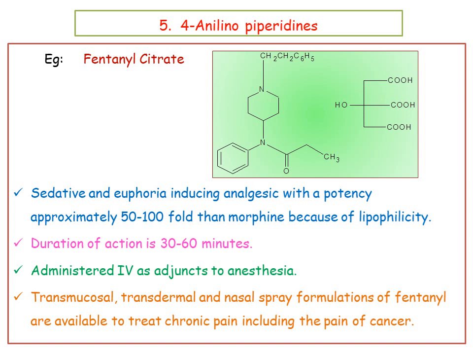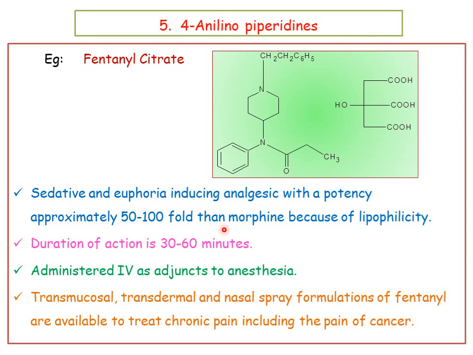The important example is fentanyl citrate. This is the structure of fentanyl citrate. It has a piperidine ring attached with an aniline, benzene with NH. This is the structure of fentanyl citrate, available in the form of citric acid salt. It is a sedative and euphoria-inducing analgesic with a potency approximately 50 to 100 fold that of morphine because of its highly lipophilic character.